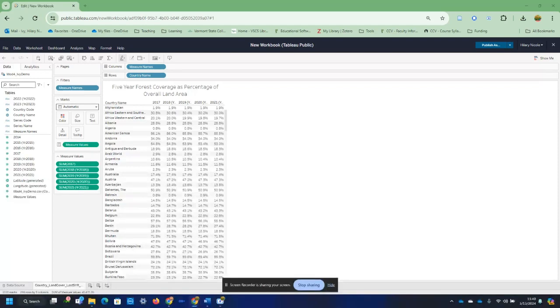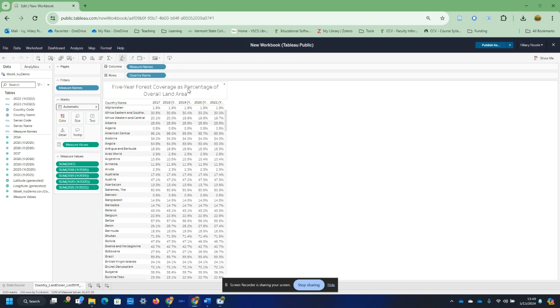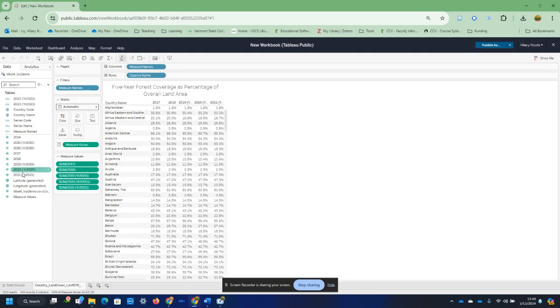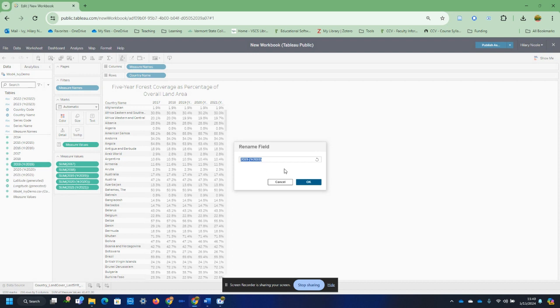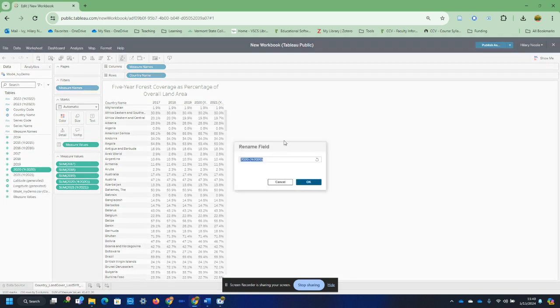All right, so we're on to our final step here where we're gonna make sure that we've changed our title to appropriately reflect that actually this is not just 2021. We're looking at our 5-year forest coverage. Okay. We're gonna make sure that we've gone through and we've done a little bit of cleanup. We're gonna rename our field headings so that it looks really clean in here. We're gonna address these little design pieces as we're getting familiar with specifically the 5 years of data that we're going to be working with.